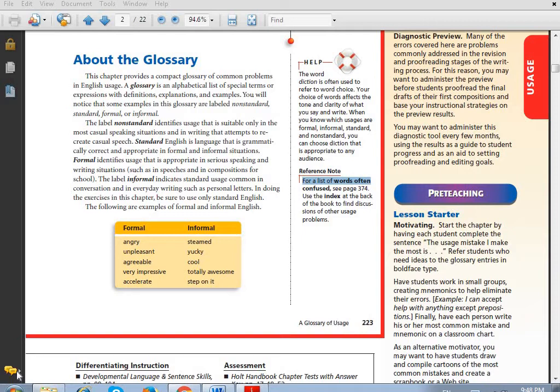Now what about the informal shapes of them? Angry would be steamed. Unpleasant would be yucky. Agreeable would be cool. Very impressive would be totally awesome, and accelerate would be step on it. Okay, now let's go to our words.